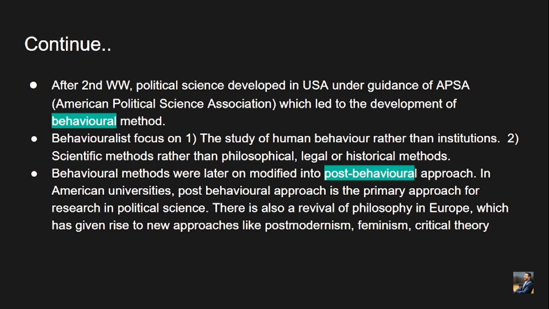So the school of philosophers who belong to behaviorism are called behavioralists. Behavioralists focus on the study of human behavior rather than institutions.